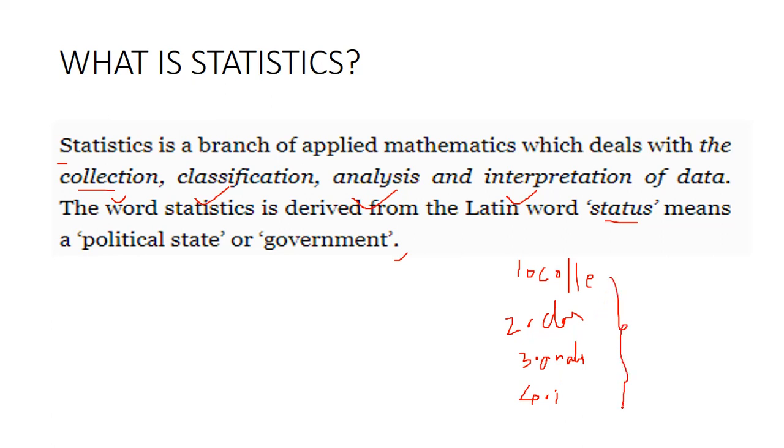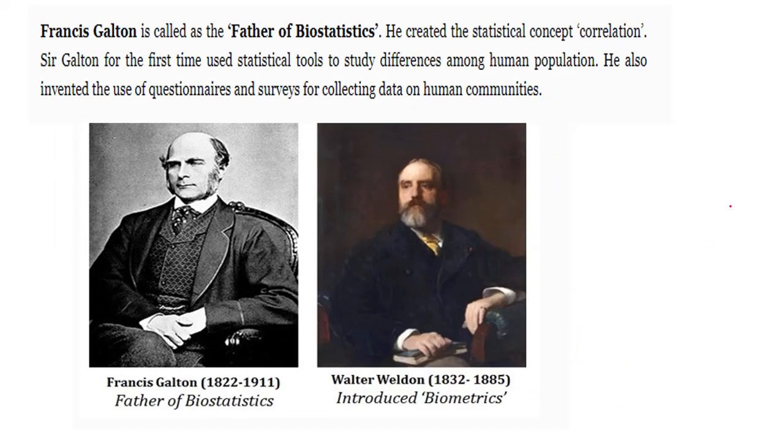Now we can see the introduction about biostatistics. Francis Galton is called the father of biostatistics. For mathematics and statistics, Sir Ronald A. Fisher is the father of statistics. For biostatistics, Francis Galton is called the father of biostatistics. He created the statistical concept of correlation. Correlation means the relationship between variables. The relationship between height and weight comes under correlation. Price and demand is also an example of correlation.